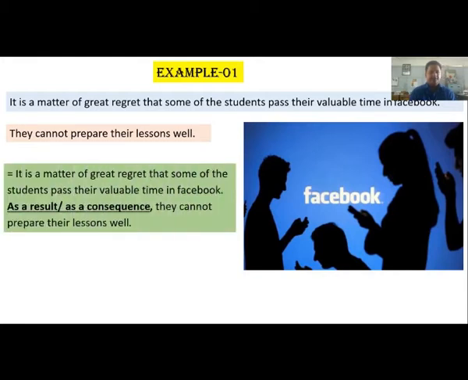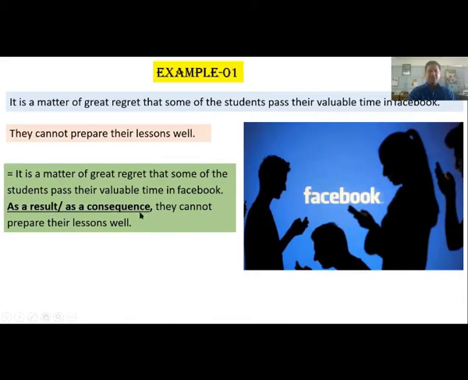Here I have used as a result or as a consequence to connect the first sentence with the second sentence. So what is the result? It is a matter of great regret that some of the students pass their valuable time in Facebook.